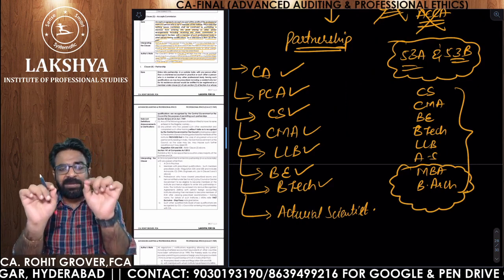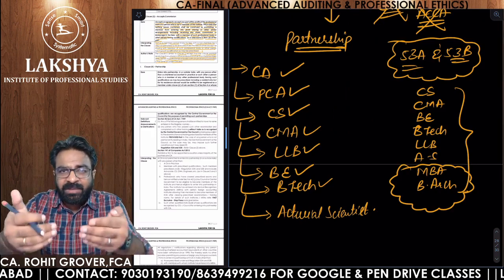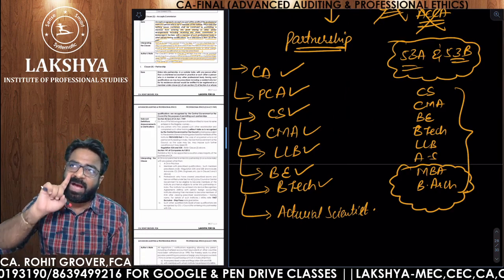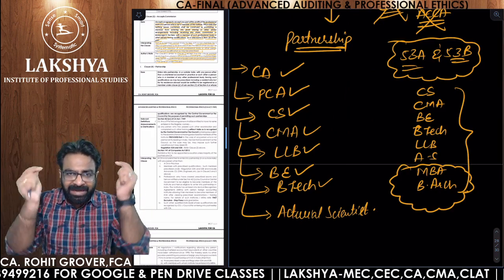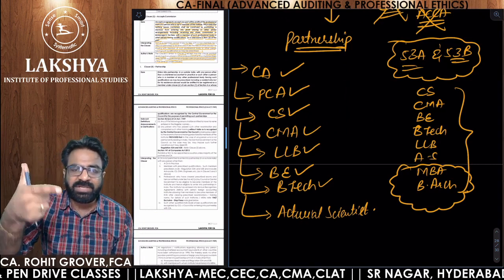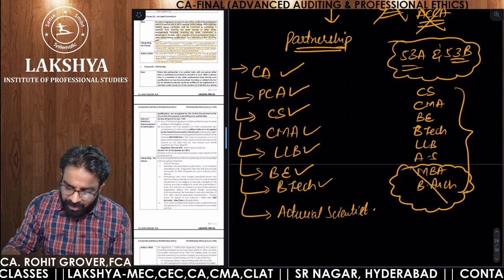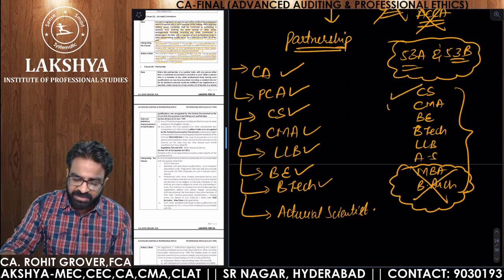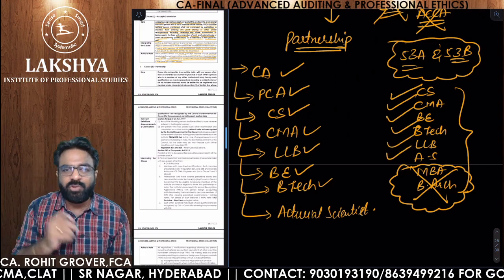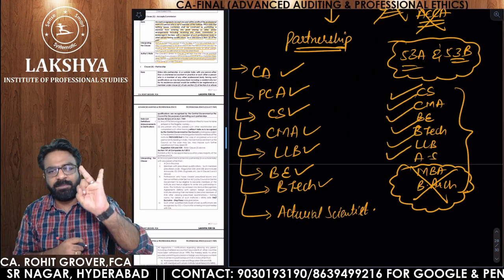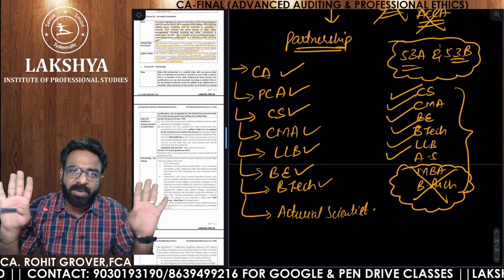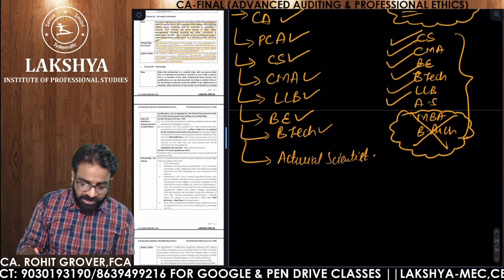Sharing the fees with 8 professionals is allowed. Accepting the fees from these 8 professionals is allowed, but entering the partnership with the outside professionals is not allowed. And in India also, entering the partnership with the MBA and Bachelor of Architecture is not allowed. Other than the MBA and Bachelor of Architecture, with CS, CMA, BE, BTech, LLB and AS, the council does not have any problem. So you can enter a partnership with the CA, with another practicing CA, with the CS, CMA, LLB, BE, BTech, actuarial scientist. No problem in entering the partnership firm with these.